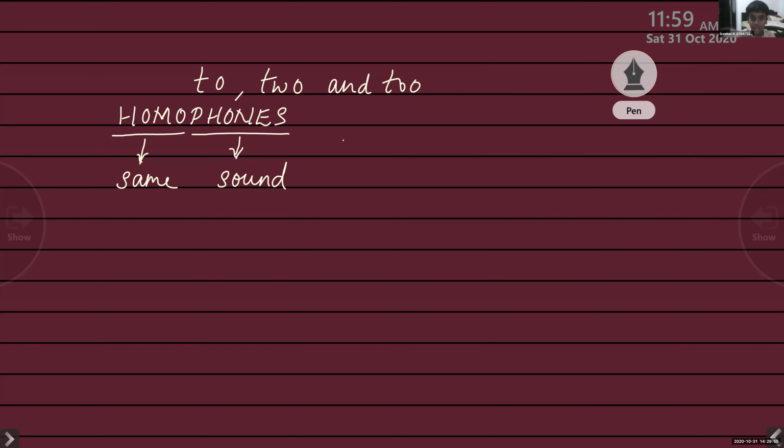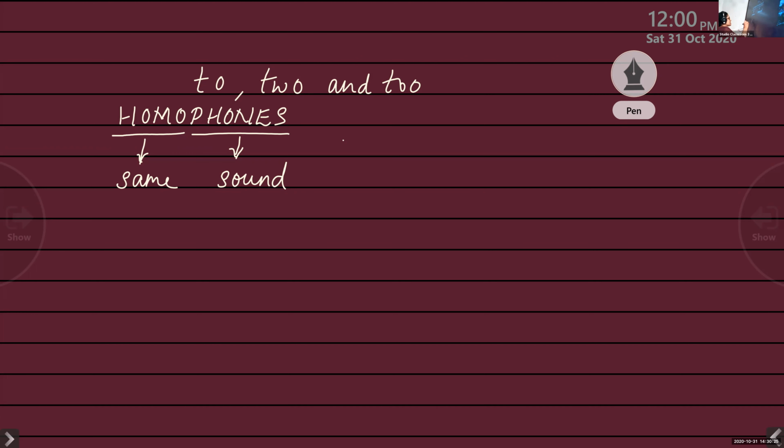T-O-O. It means also, or much more or less than needed. Examples: Neha loves chocolates and I love them too. This house is too large for us. Okay, so the third one, T-double-O, means very or also.